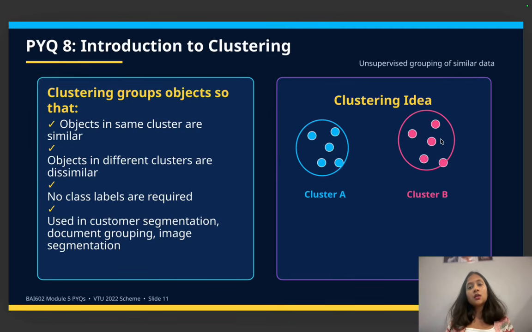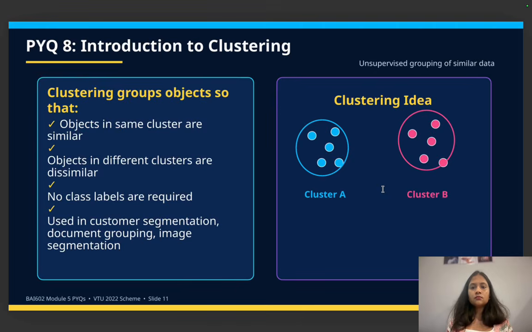Chocolates data can't be in cluster A, it would be dissimilar data, and fruits data cannot be in cluster B. As simple as that. Similar data will belong to that particular cluster.